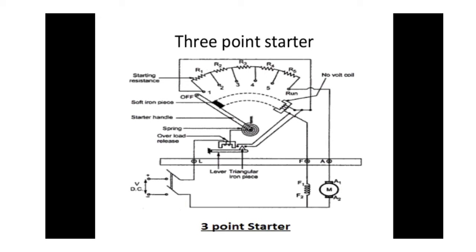Point L is connected to the overload coil, the second end of which is connected to the handle of the starter. We can move this handle from off to run position manually. The spring attached to the handle can bring the handle back to its original position, that is the off position. The starter is basically a variable resistance which is divided into a number of sections from 1 to 3, 4, 5.